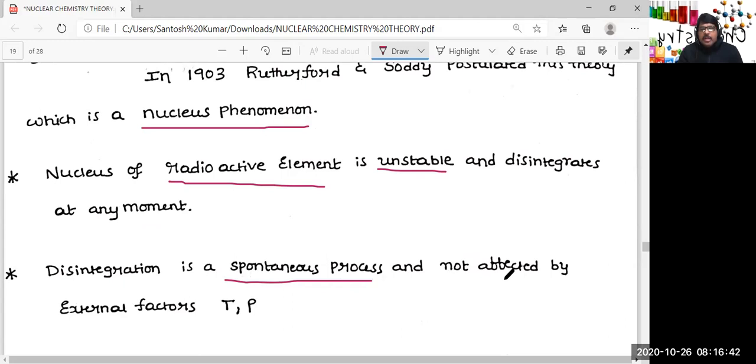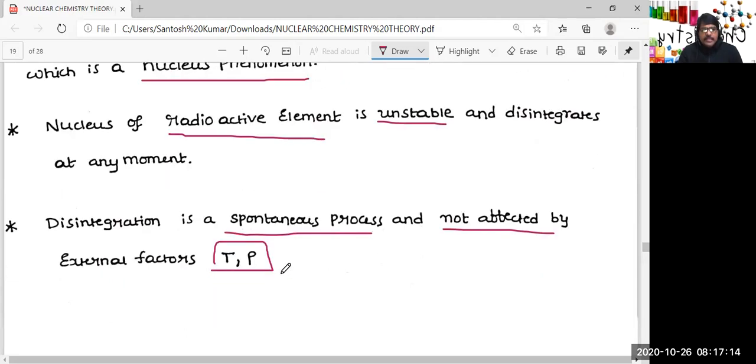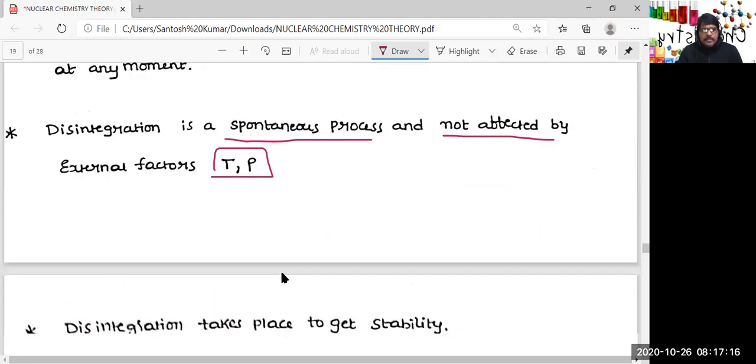It is not affected by external factors like temperature, pressure, catalyst and so on. The rate of a chemical reaction is affected by external factors, but this is a nucleus phenomenon, an intrinsic property. As a result, we can say it is not affected by external factors and it is spontaneous.